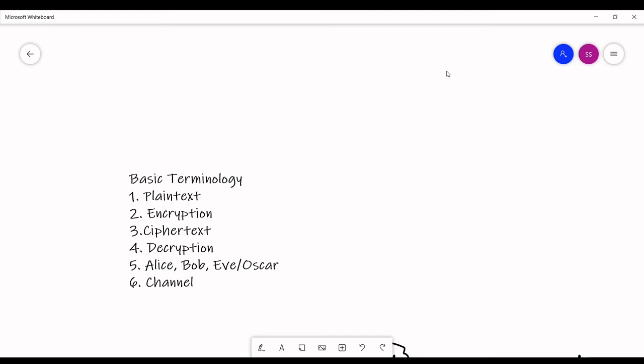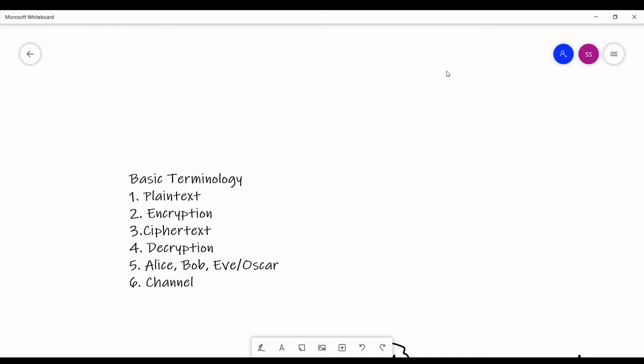The next thing is encryption. Encryption means you are using some cryptography algorithm to change the texture of your plain text so that any person who is reading won't be able to understand what is exactly written. That is called encrypting your plain text. And finally the output of that is called ciphertext. So ciphertext is plain text which is encrypted using some key. For encryption we need a key. We will see this in a few minutes.